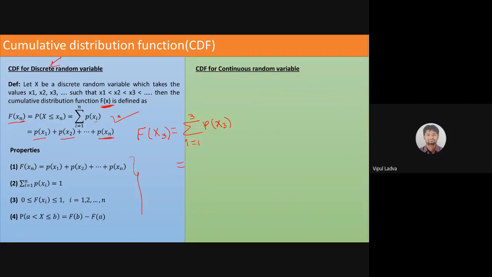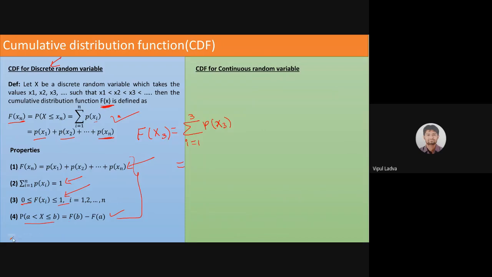And these are some of the properties which we are already aware of. F of xn is p of x1, x2 up to xn. This is similar to the definition. The addition of each and every probability will be 1, and each and every probability will lie between 0 and 1. And for the interval F of b minus F of a, we are not worried about that. Don't worry about the properties, it's quite basic.